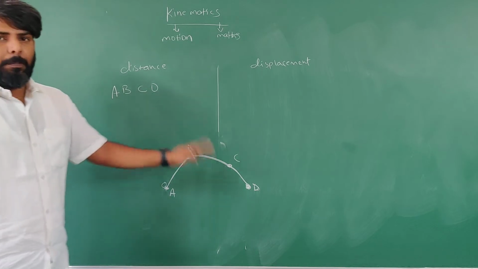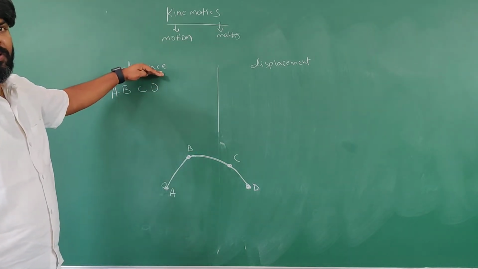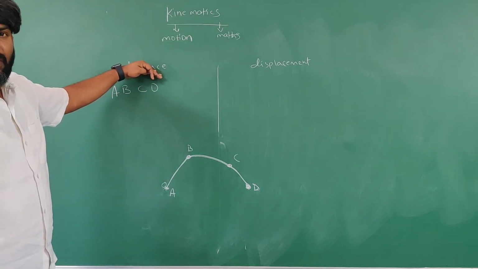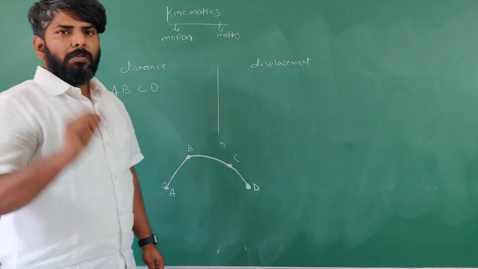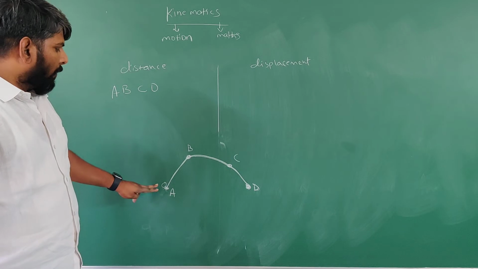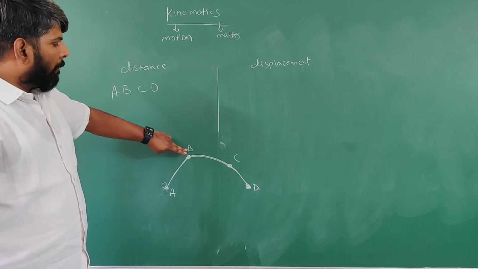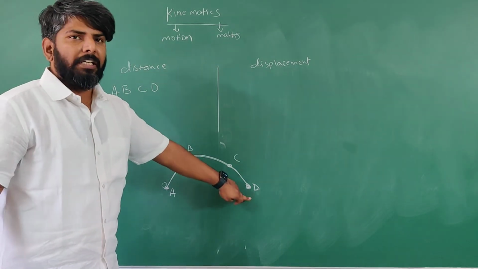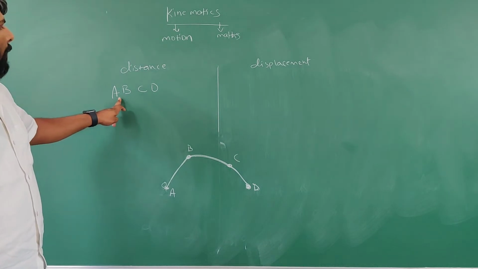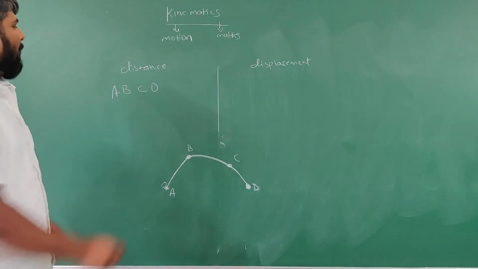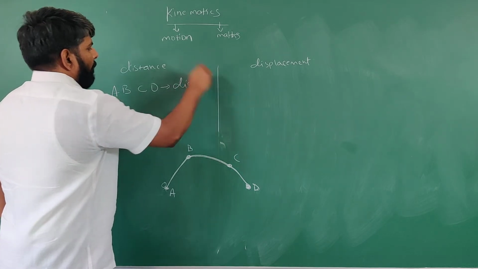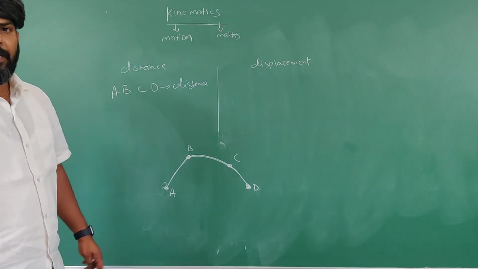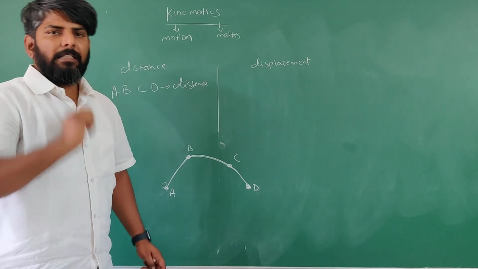So, what statement did I tell for distance? Length of the original path followed by the body. So here, what is the original path? First A to B, B to C, C to D. So the original path A, B, C, D is called distance.